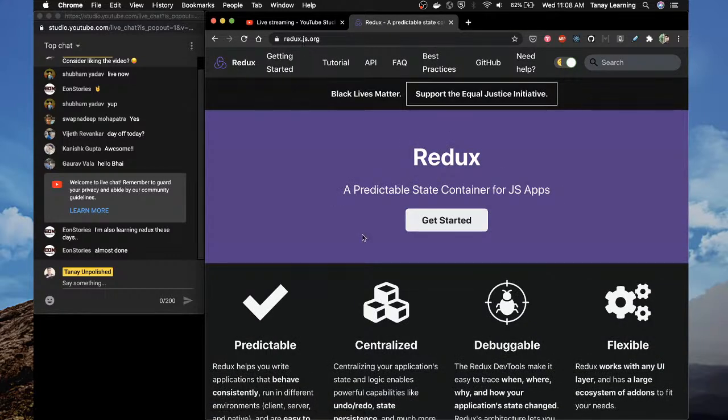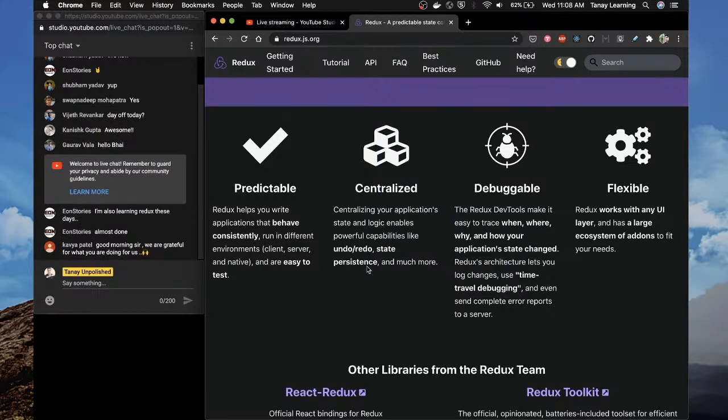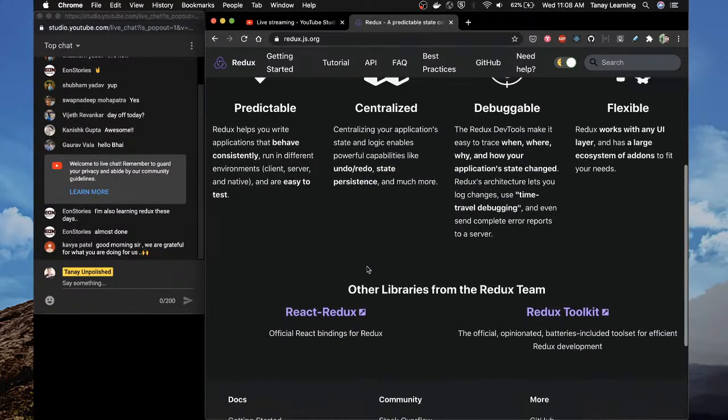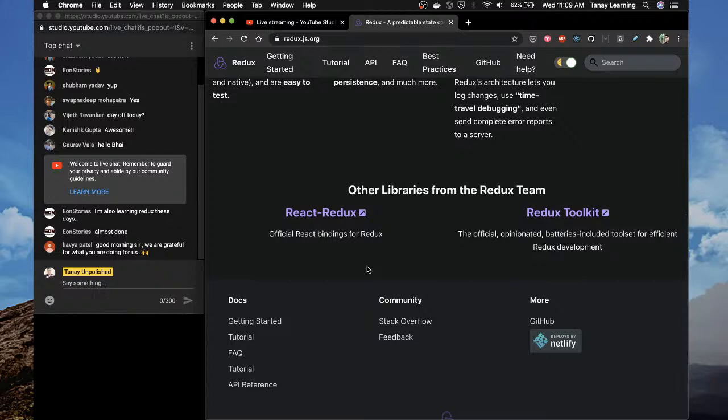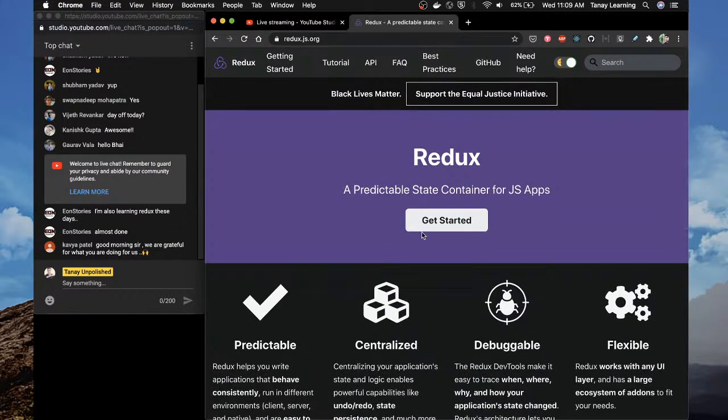See, 3 years and I still remember the website. Okay, so what it says: predictable, centralized, debuggable, flexible. Thank you, Kavya. Other libraries from the Redux team: React Redux, Redux Toolkit. Okay. Cool. So let's get started.